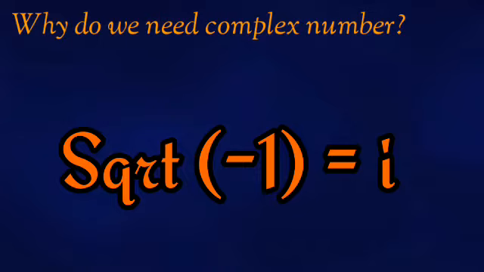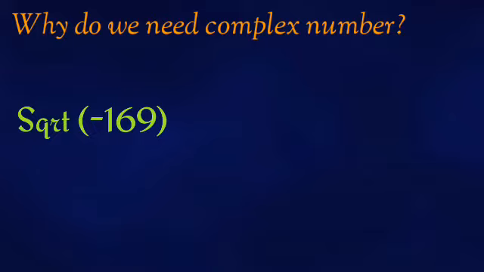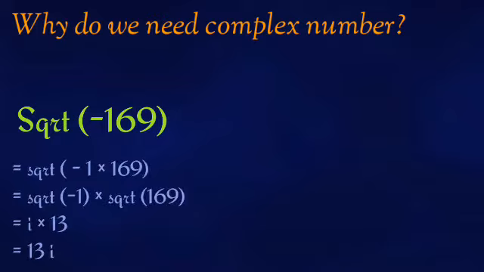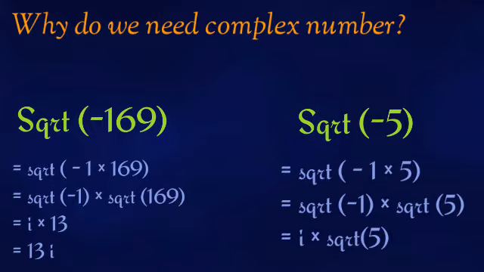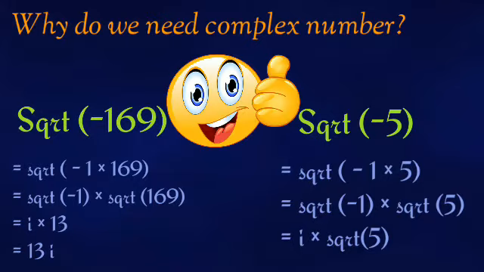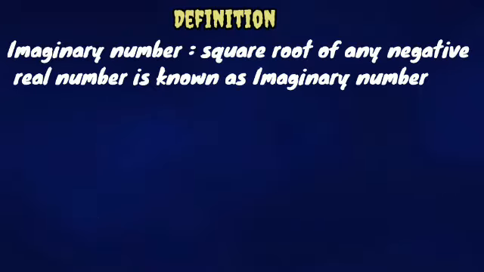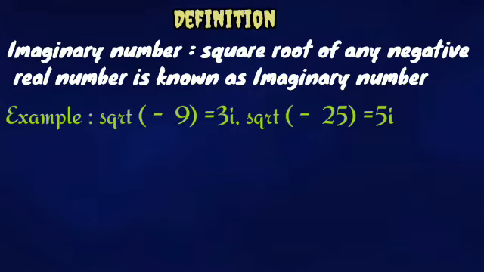So if we have to express any negative number within the square root, like root over minus 169, we just do: root over minus 169 equals root over minus 1 into root over 169, which is nothing but 13i, because root over 169 we know is 13, and root over minus 1 is i. We have introduced that. Therefore, the square root of any negative real number is known as an imaginary number, and they don't exist in our reality. It is only in our imagination and it's completely abstract.